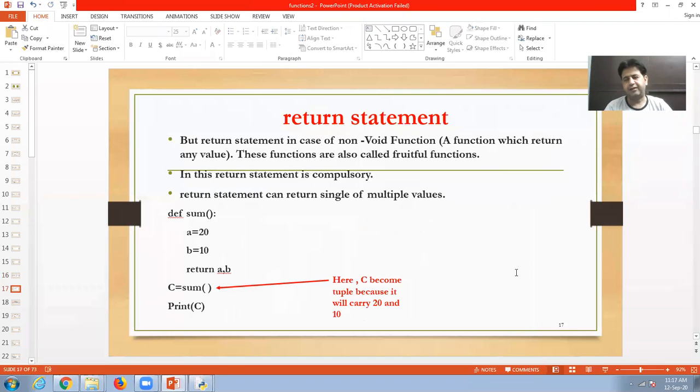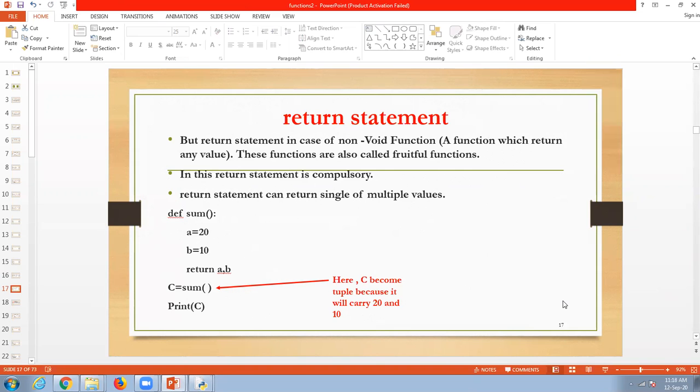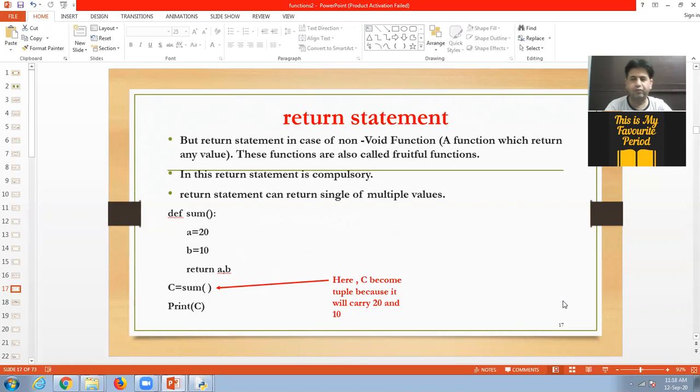But a function that returns a value is called a non-void function, and a non-void function is also called a fruitful function. So here, when we use a return statement, the return statement will return a value, and that type of function that returns a value is called a non-void function or fruitful function.